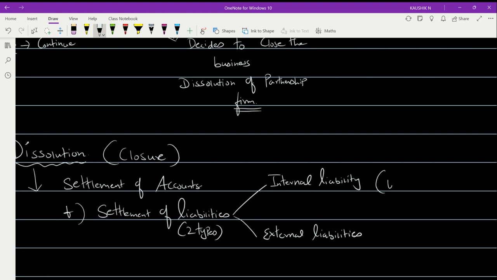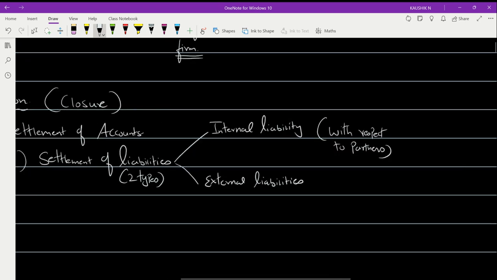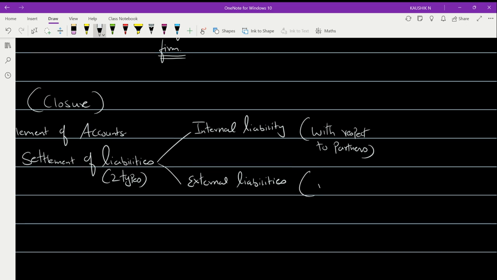If you have got a loan from a particular partner, then it is an internal liability. But external liabilities are not with respect to partners. They are in relation with banks, or a partner's wife or brother, or any other third parties.